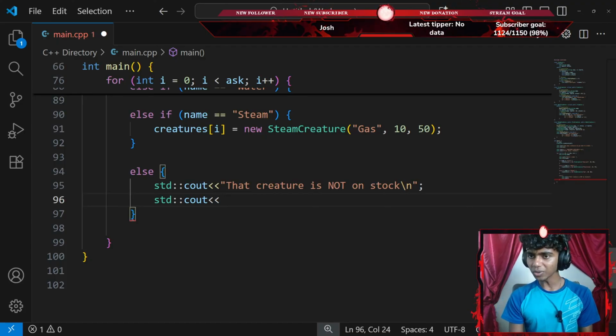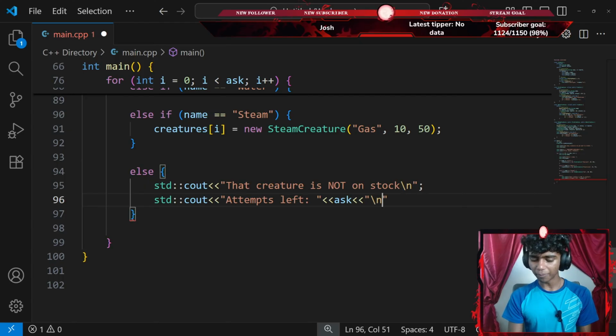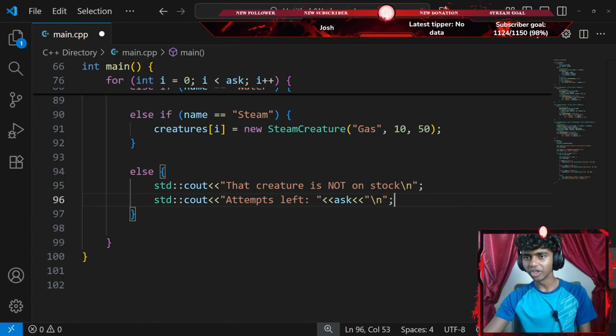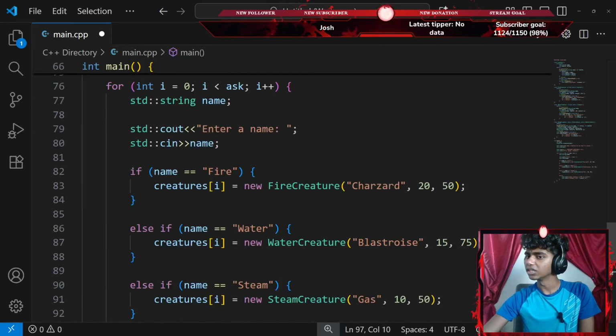Okay, that's it. I'm gonna go with something like attempts left, colon here with an insertion operator. This is going to be my ask variable with another insertion operator of a \n new line ending with a semicolon. Okay, and that's honestly pretty much it.